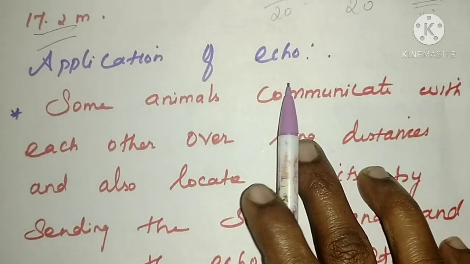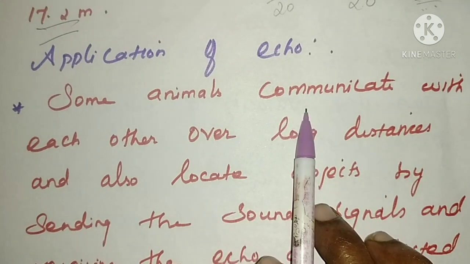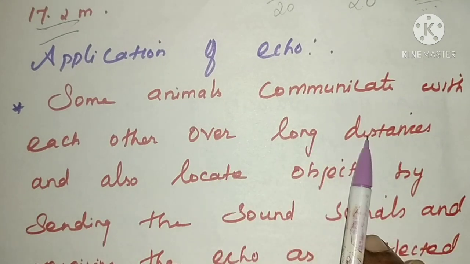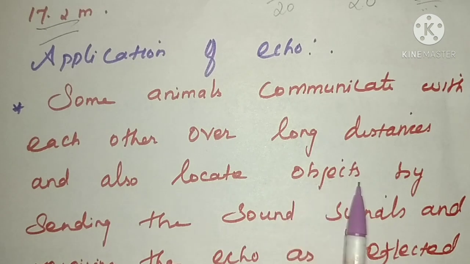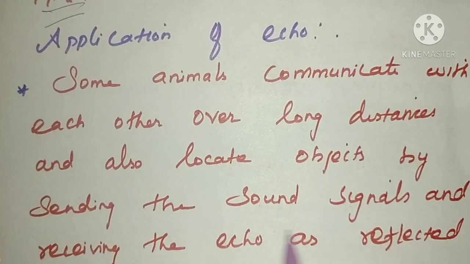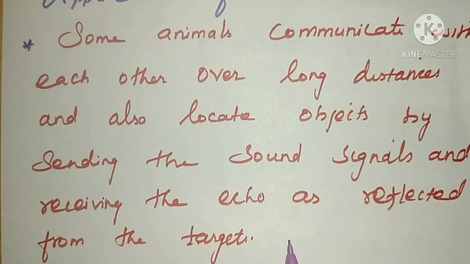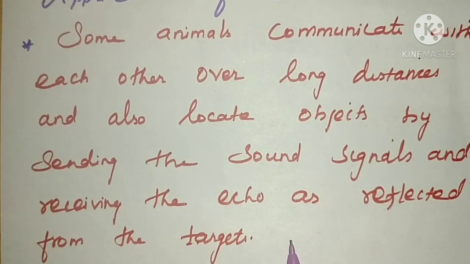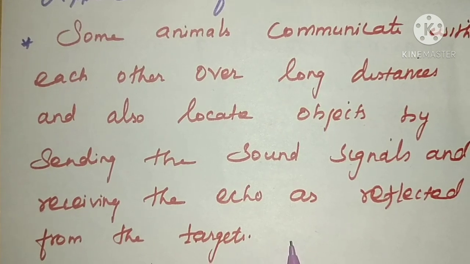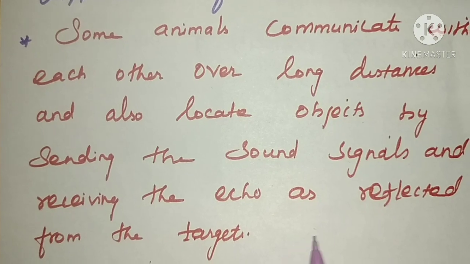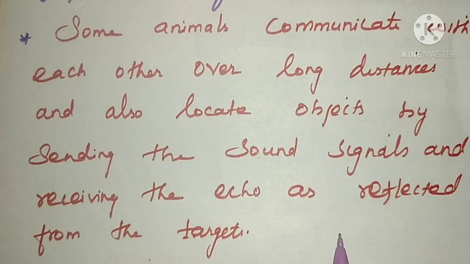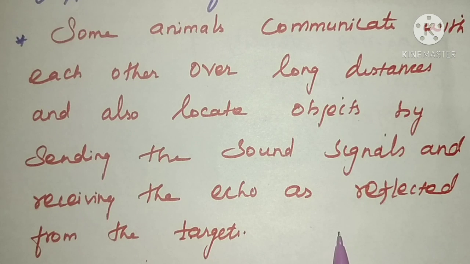What are the uses of this echo? The first application is that some animals communicate with each other over long distances and also locate objects by sending sound signals and receiving the echo as reflected from the target. For example, two whales communicate with each other under the water by sending and receiving sound signals.